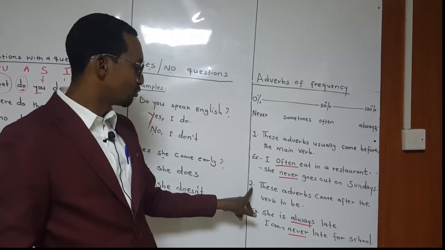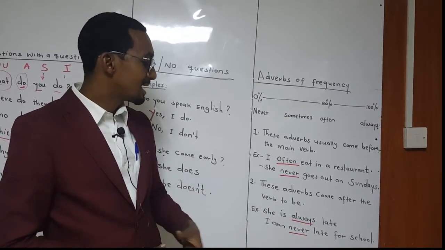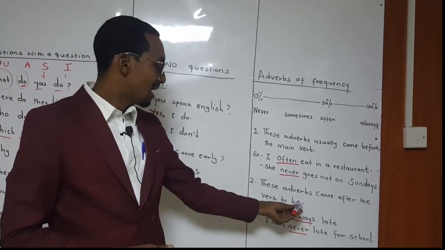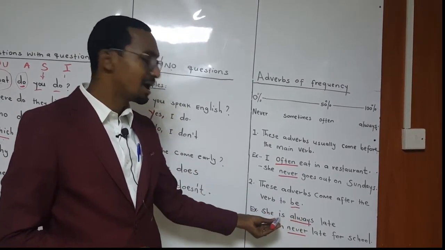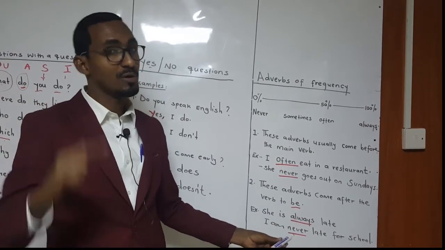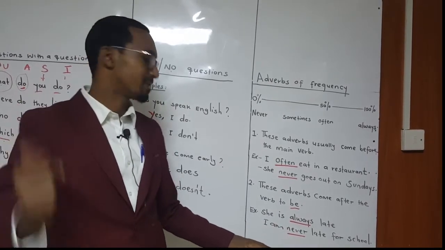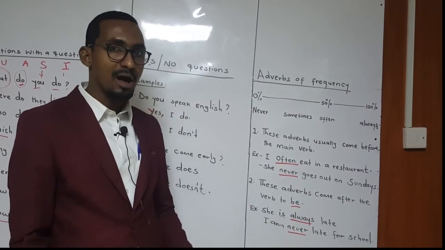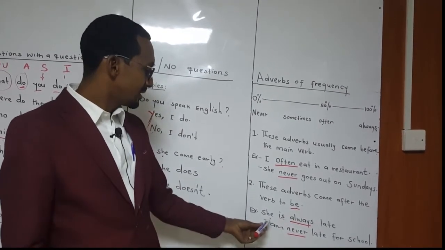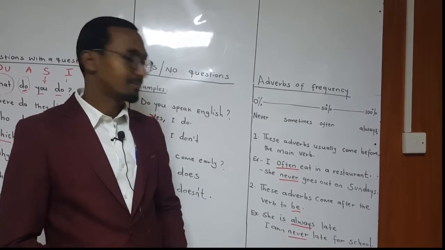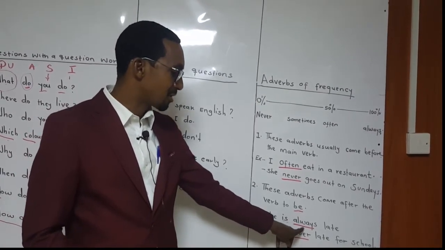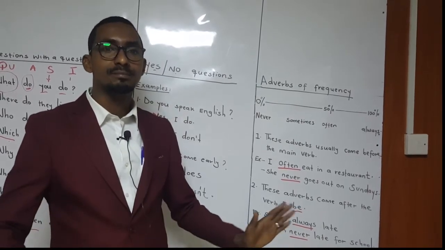Good. Number 2. These adverbs come after the verb to be. After the verb to be. You have to understand. This is the verb to be, right? Is and are, was and were. She is always late. You can see here, this is the verb to be. Then this is the adverb of frequency. She is always late.